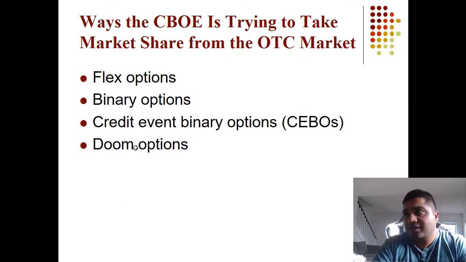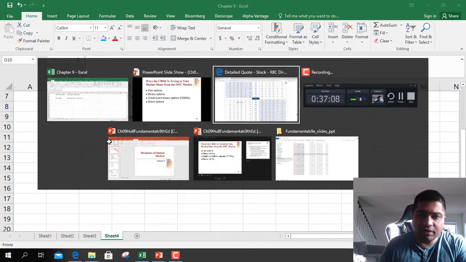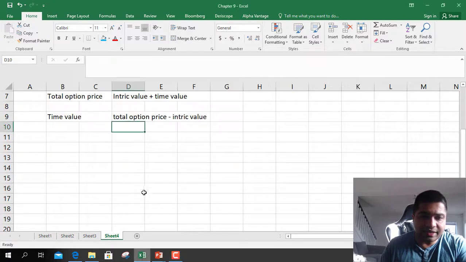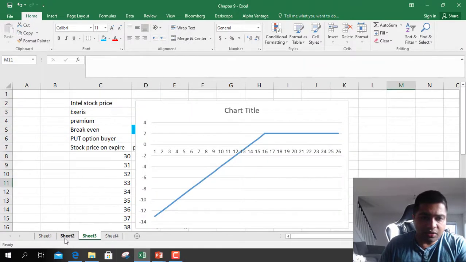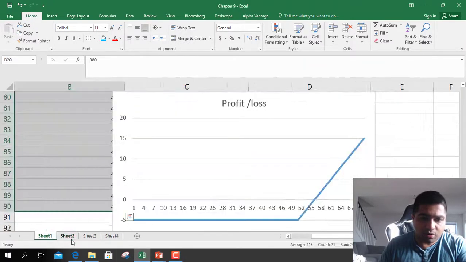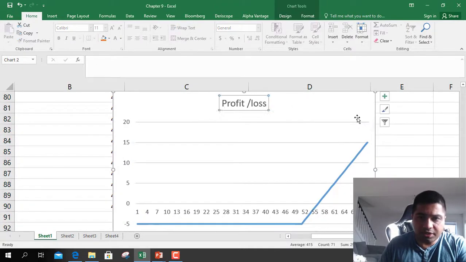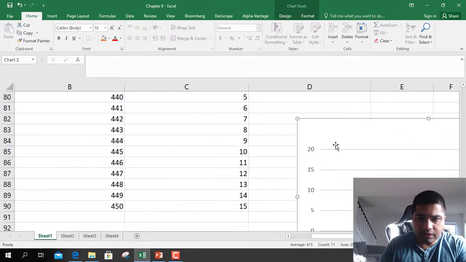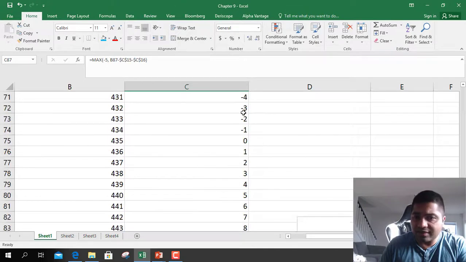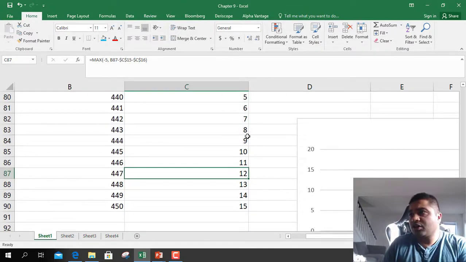Binary options are interesting. Binary options means you either get paid or you get zero, right? So it doesn't have, like in the Excel sheet that we discussed, if you are looking at a normal call option, we discussed that profits has a range, but binary options are not like that.